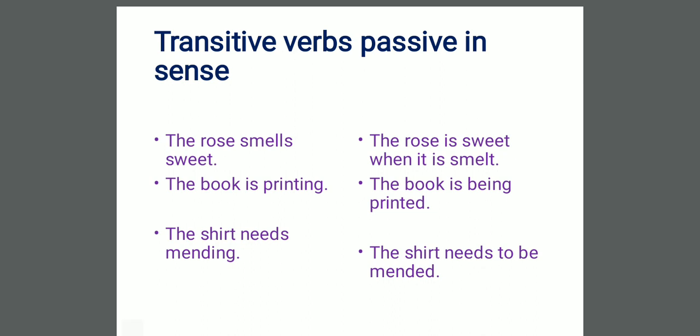Next, transitive verbs passive in sense, related to your senses. The rose smells sweet. The rose is sweet when it is smelt, or you can also write the rose is sweet when smelt. The book is printing. The book is being printed. The shirt needs mending. The shirt needs to be mended.